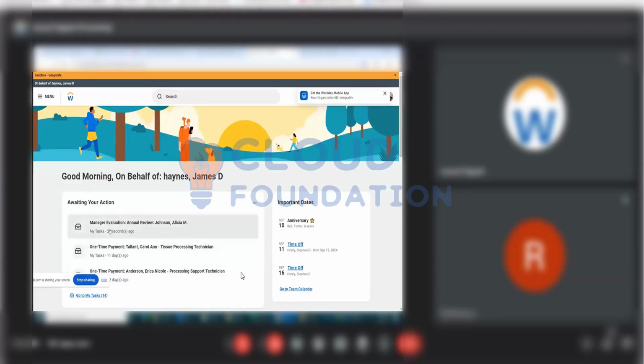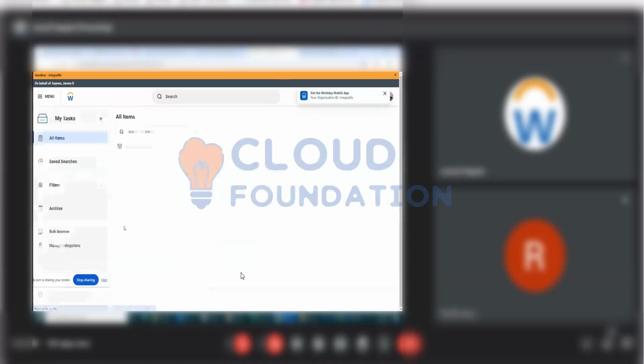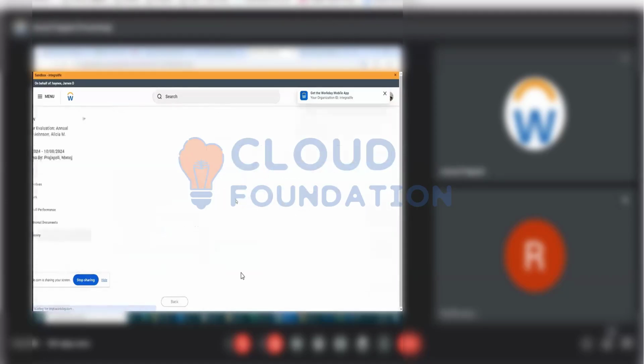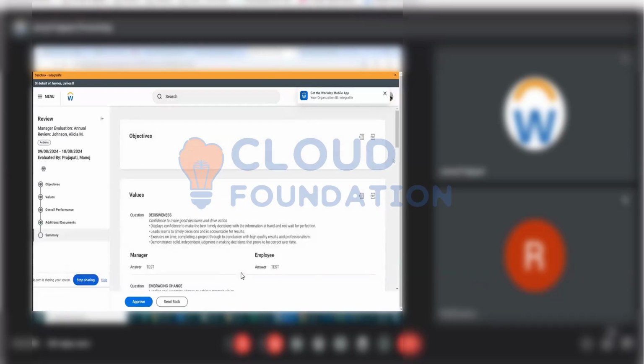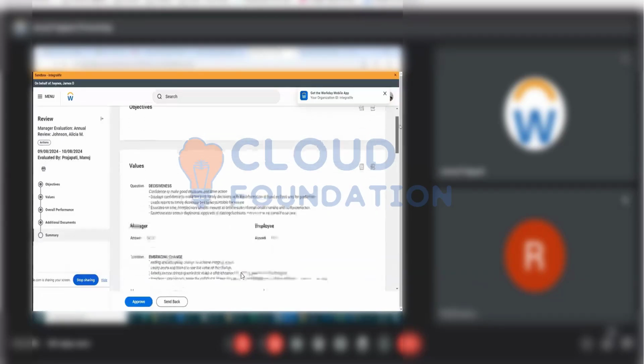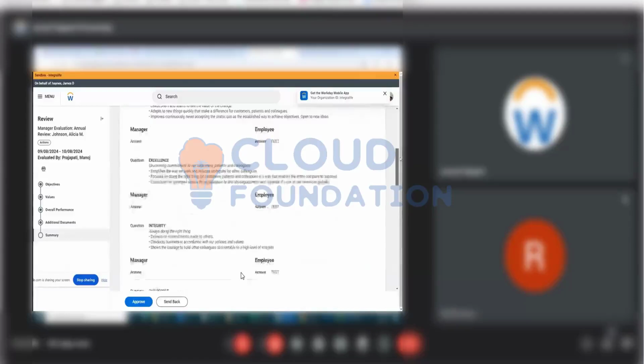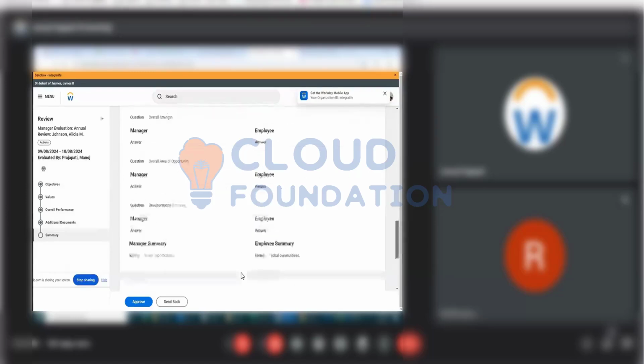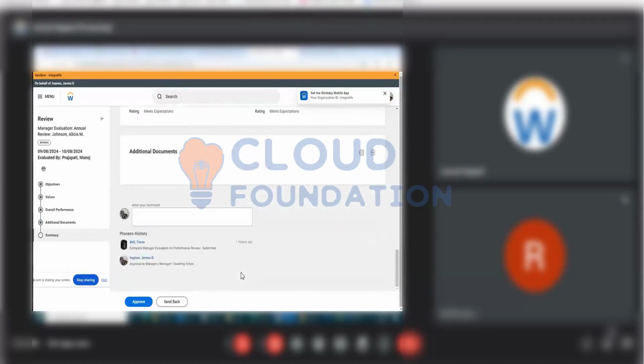So click over that. You will just approve, right? He doesn't do anything actually. Yeah, he just has to get started. He will be able to see all the items, and he has to approve. So he can go directly to summary, right? No need for objective values and all, right? Right, nothing. If he doesn't like it, he will send back. He'll say, hey, this rating is not correct. If you send back, it will go to the previous step. Okay. You can click on approve and this is done.